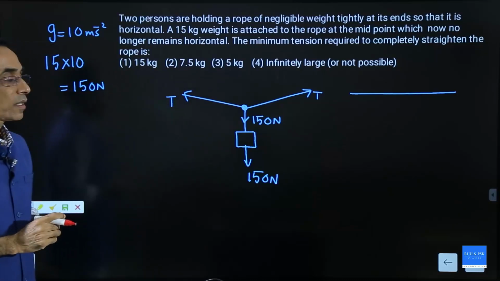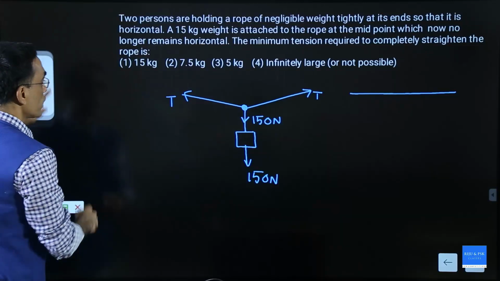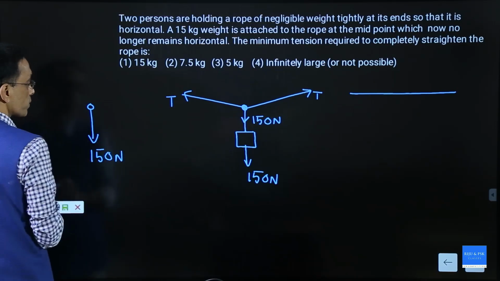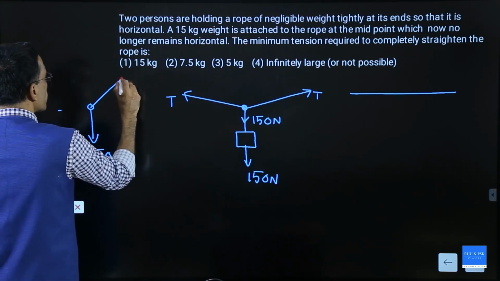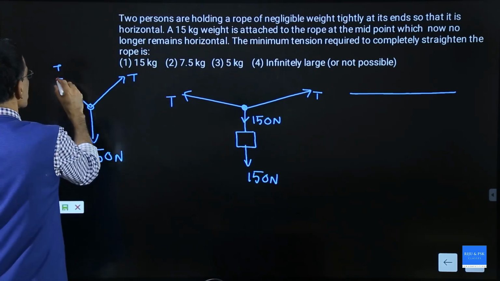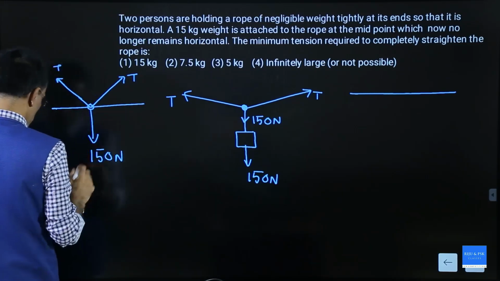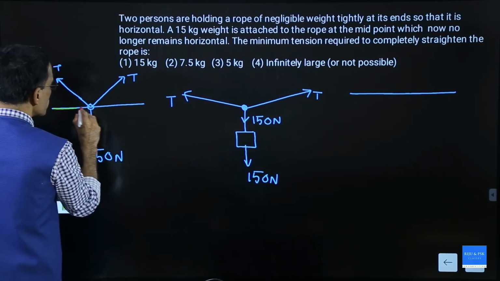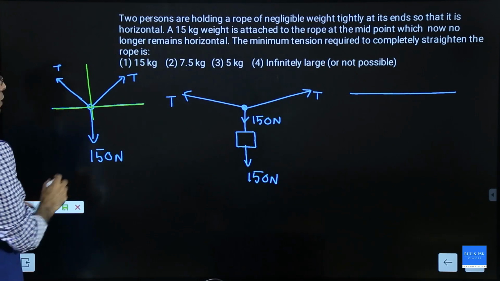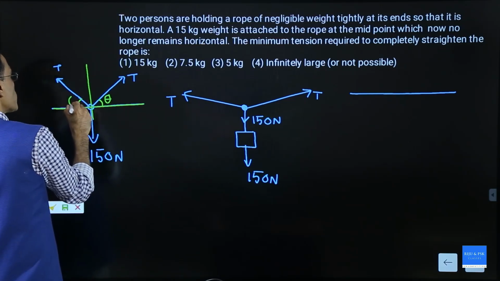It is symmetrical. This is exactly now like the previous question. So let me do that here. So there is a point, there is a force of 150 Newton acting downward. And say there is a tension acting in this direction, there is a tension acting in this direction. Say this is x axis, this is y axis. Naturally, you can resolve the tension by assuming certain angle. Assume that this angle is theta. So by symmetry, this angle will also be equal to theta.